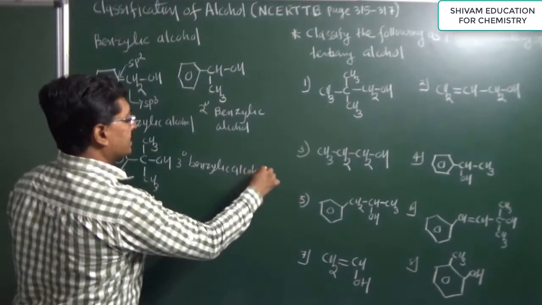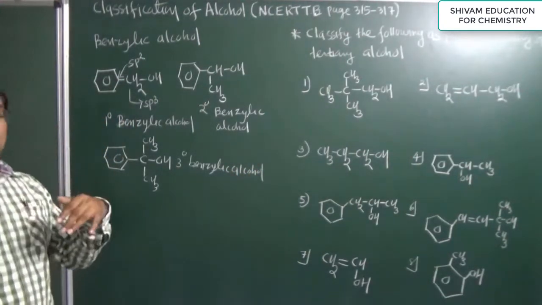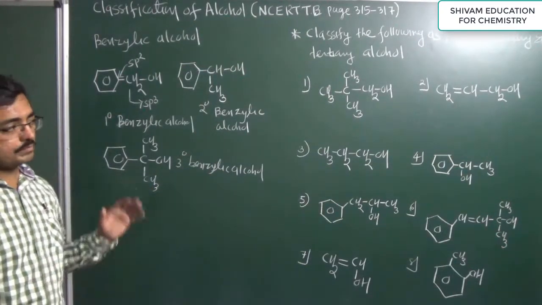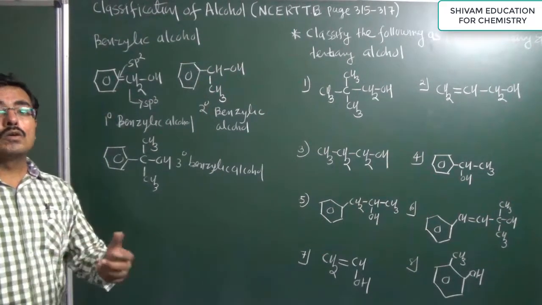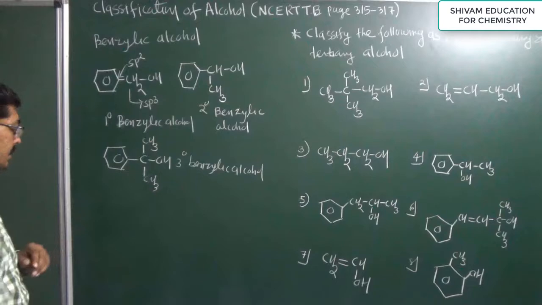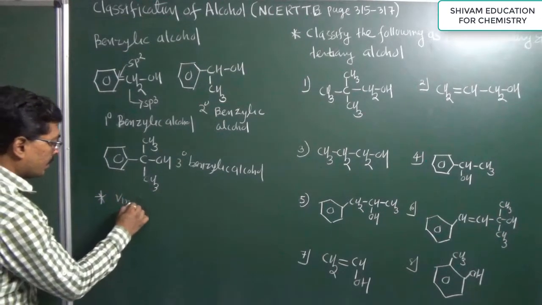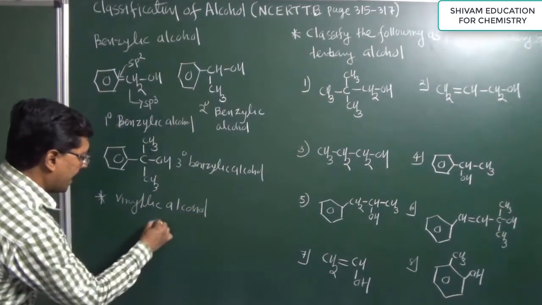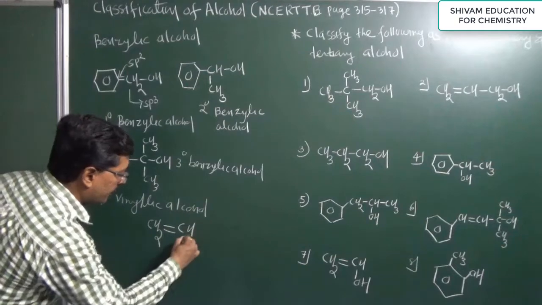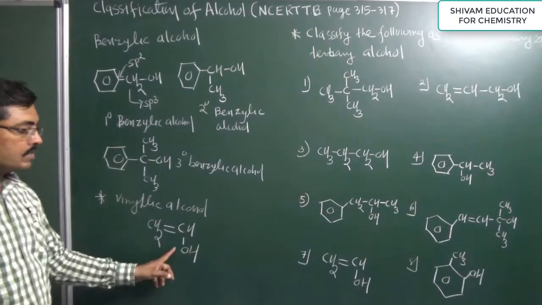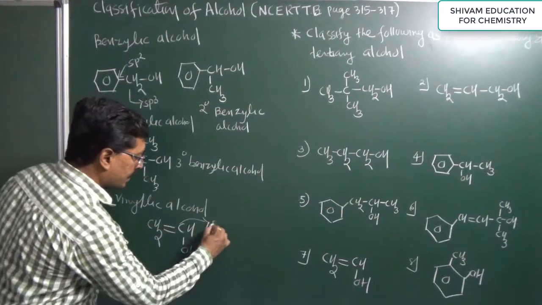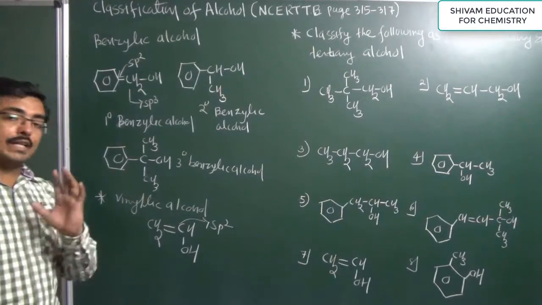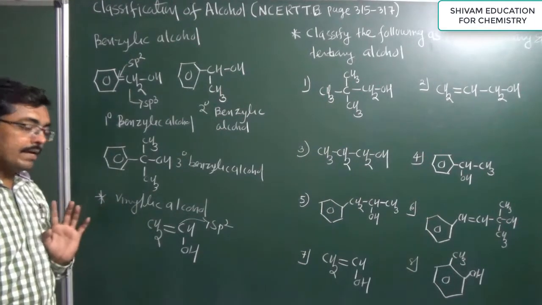So now alcohol is classified into monohydric alcohol, further classified into primary, secondary and tertiary alcohol, then allylic alcohol, then benzylic alcohol. Now the last category is vinylic alcohol. In vinylic alcohol, a very simple thing: the hydroxyl group is directly attached with an sp2 hybrid carbon atom. This hydroxyl group is attached with this carbon atom, and this carbon is an sp2 hybrid carbon, but it is of an aliphatic chain. That is known as a vinylic alcohol.